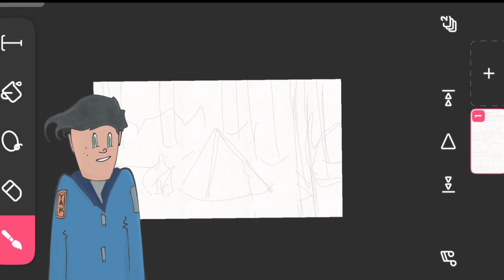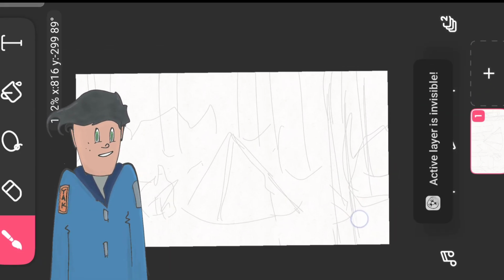So welcome back guys, today we are going to create a rainfall animation in FlipaClip, and this is the animation that we are going to create.